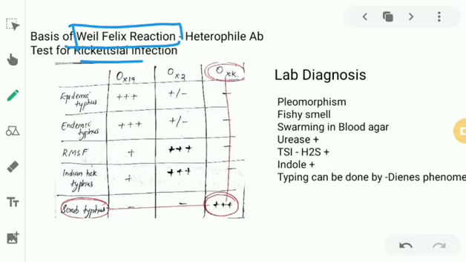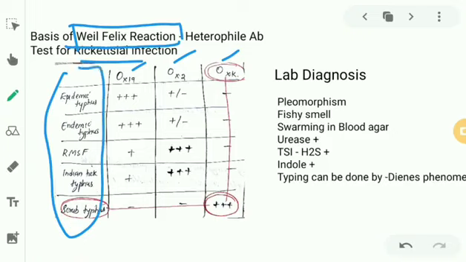The heterophile antibody test is used for rickettsial infection, but the antigens used over there are the antigens of Proteus. We don't need to study it in detail, but I've just added an image so that you should know the antigens of Proteus used are OXK, OX2, and OX19. And these are the various diseases caused by different species of Rickettsia, and wherever the test will be positive and negative. I've just mentioned it. Just know that the basis of the Weil-Felix reaction is they use an antigen from Proteus. That's why I use the term heterophile, right?